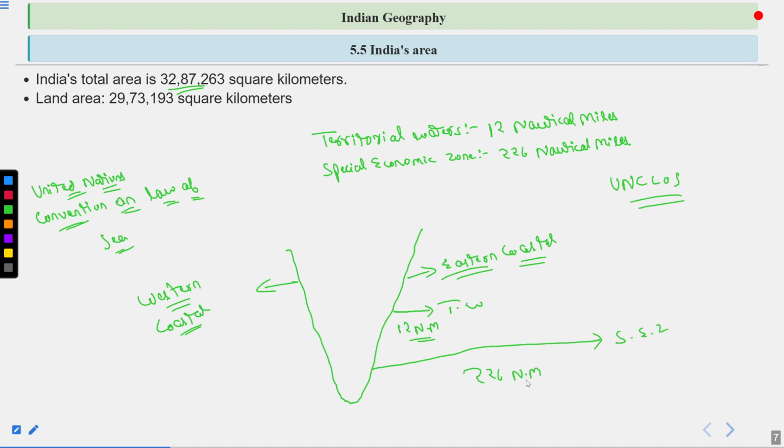That means up to this limit, India could have the provisions for economic exploitation of the ocean, whether to find natural gas and oil compartments, or to do any kind of research. And if any other foreign country tries to do the same in this range, then India may have an objection to it. So the land area is 29,73,193 square kilometers. The rest of the area belongs to the territorial water area plus the special economic zone area.